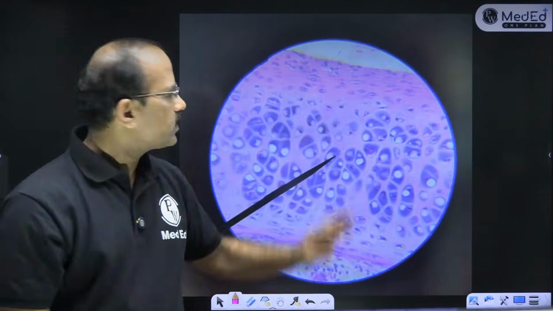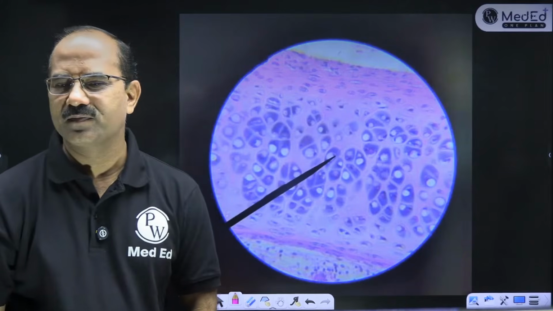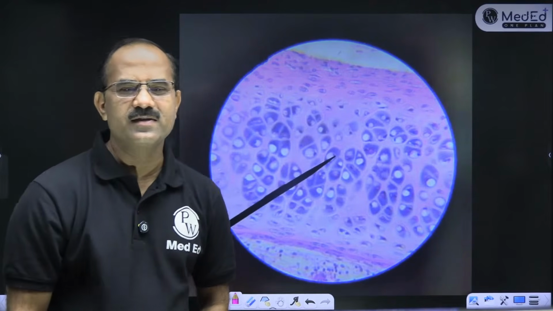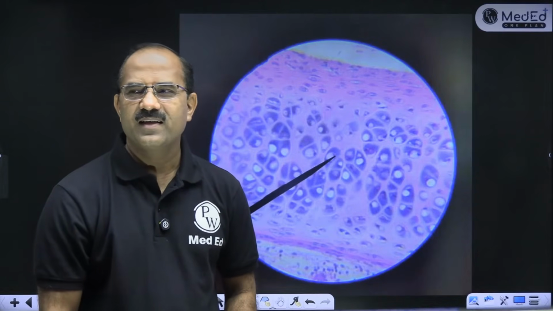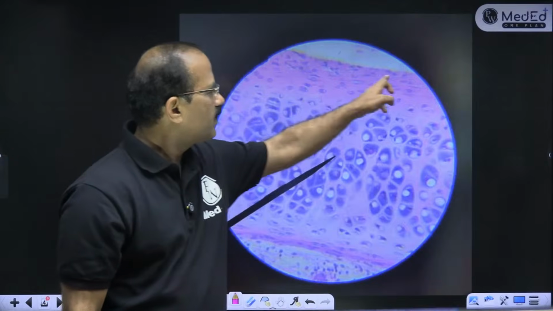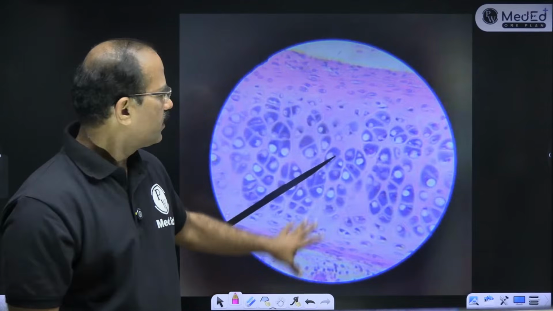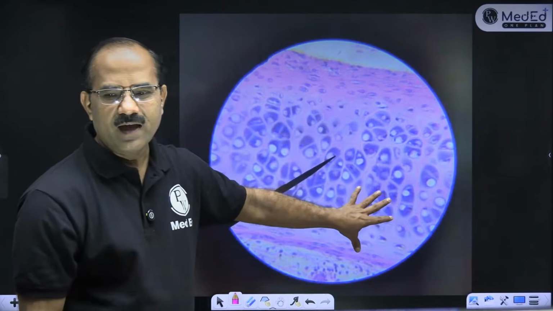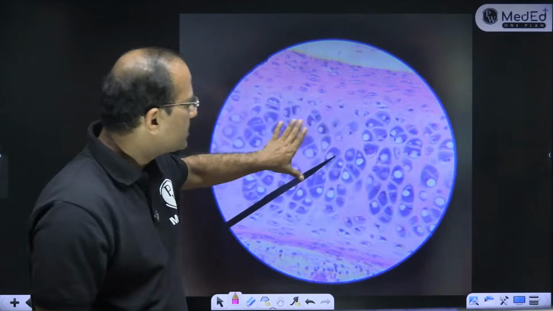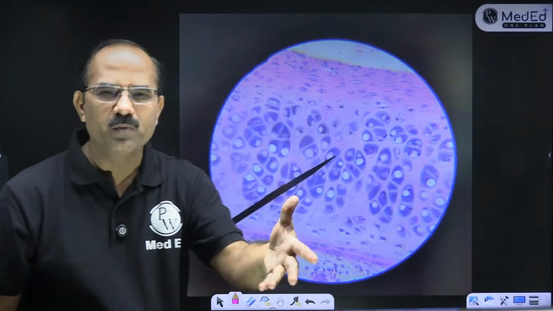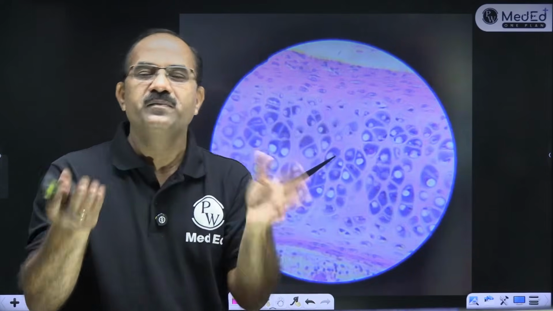What do you think is this? Start, you can guess. You can see a covering here. You can see cells here. And the cells are found in a group. Very good, excellent. So these are the chondrocytes. I'm not telling first. You think first, just try to identify, then I'll tell you.